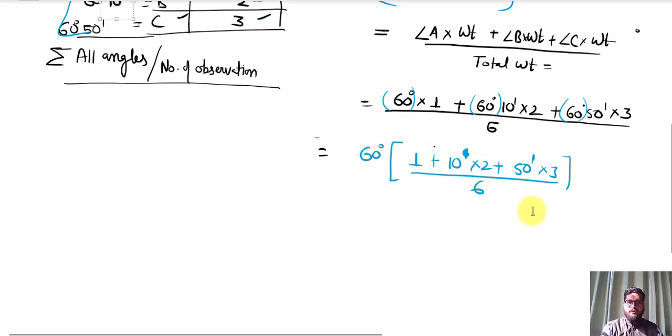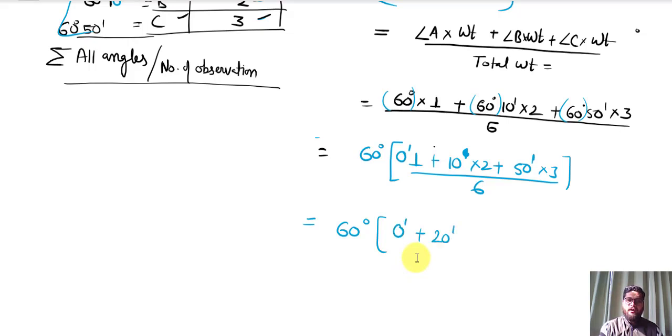On solving this equation, we will get our answer like this. We will get our answer 60 degree. Okay, so if I add 1, here we have 0 minute, right? So the multiplication of 0 minute to the 1 will give the answer 0. So here we have 0 minute plus 20 minute plus 150 minute divided by 6, and solving this equation we will get